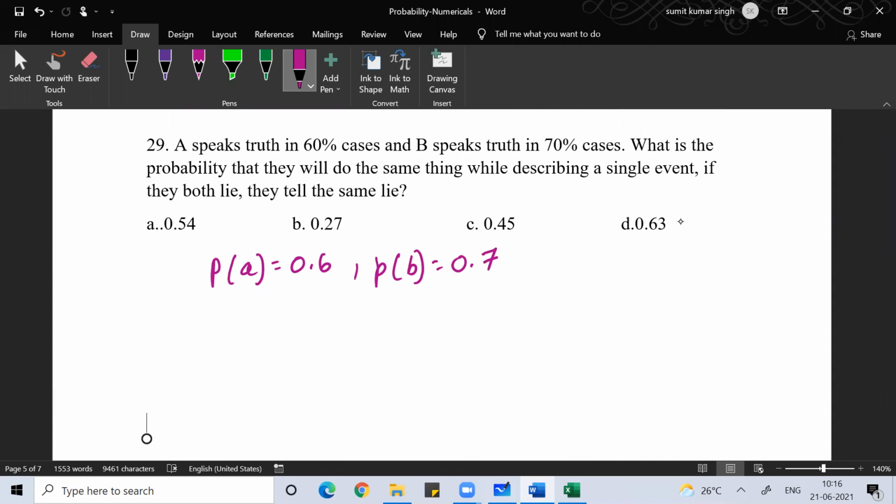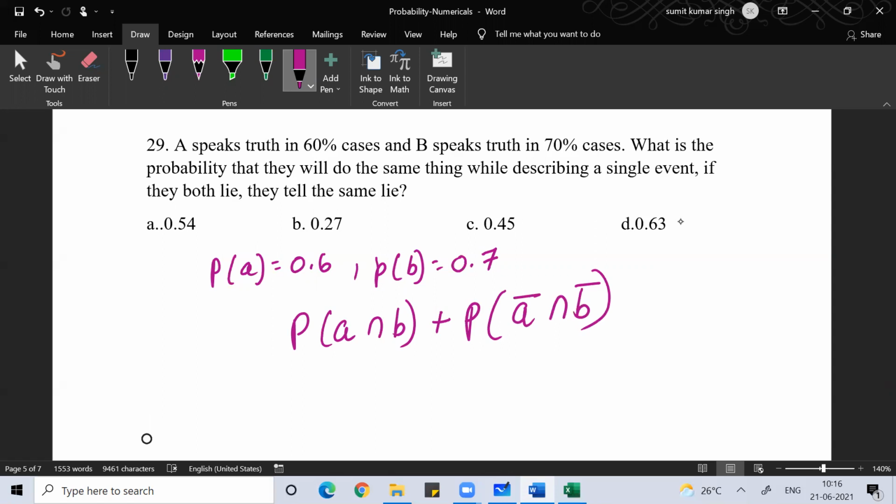What is the probability that they will say the same thing while describing a single event? Means, if both are telling the truth, both will describe the same event. What does this mean? That A and B are both telling the truth at the same time, plus A and B are both telling a lie at the same time.